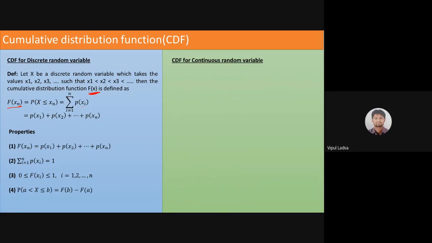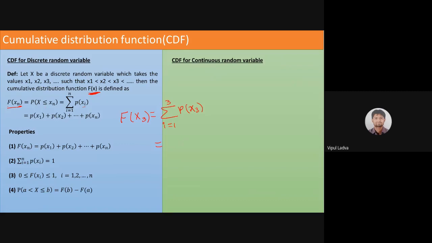x1, x2 up to xn, we have to add all of them. If I'm looking for capital F of x2 or capital F of x3, then what I'm supposed to do is find the summation, i running from 1 to 3, of p of xi. That's all. I mean p of x1, x2, x3 like that.